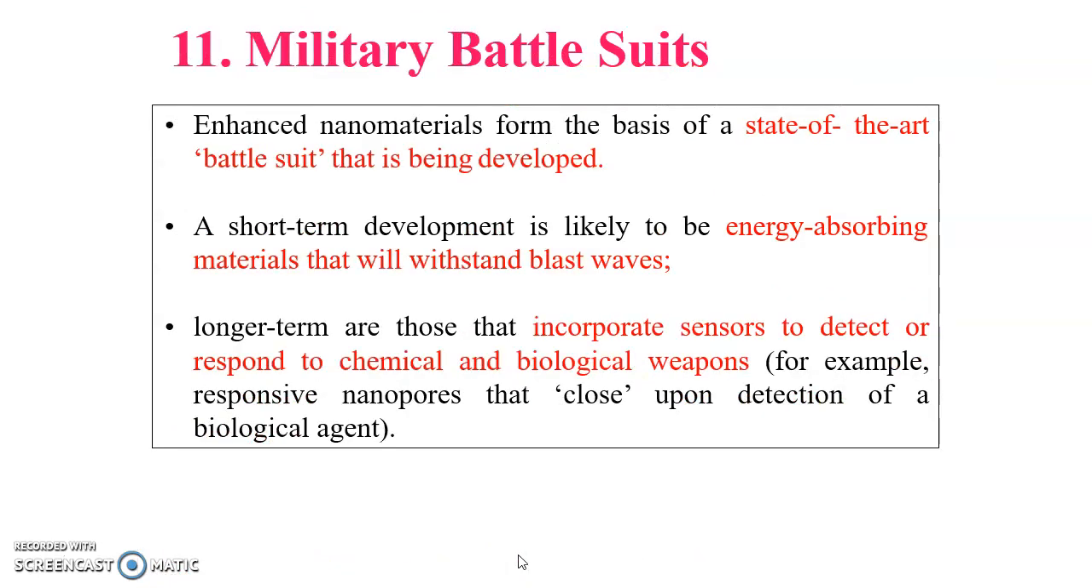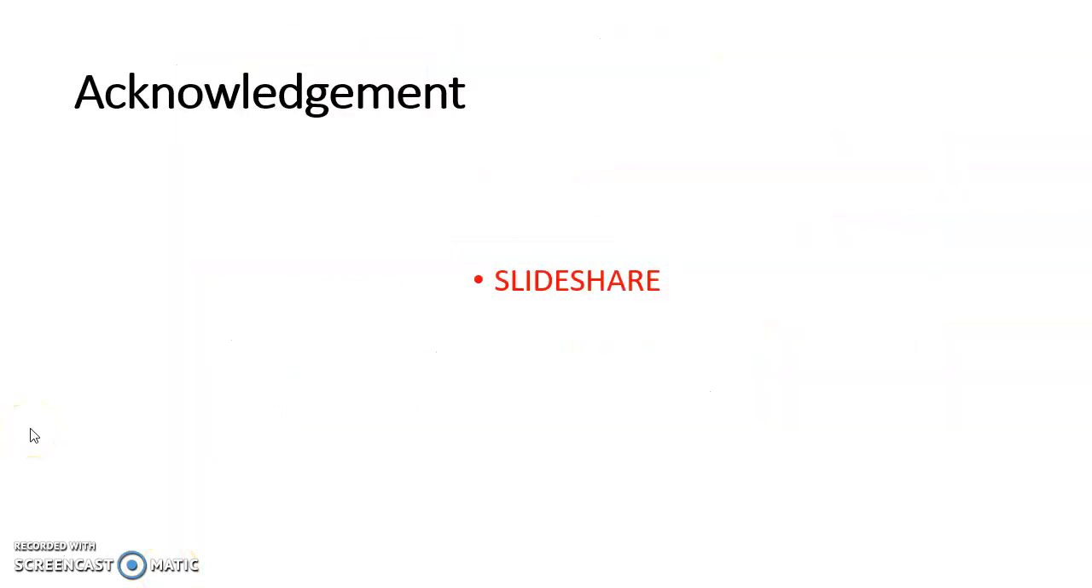And finally, it is also used in military battle suits. Enhanced nanomaterial forms the basis of a state-of-the-art battle suit that is being developed. A short-term development is likely to be energy absorbing materials that will withstand blast waves, and longer term, it can incorporate sensors to detect or respond to chemical or biological weapons. For example, responsive nanopores that close upon detection of a biological agent.